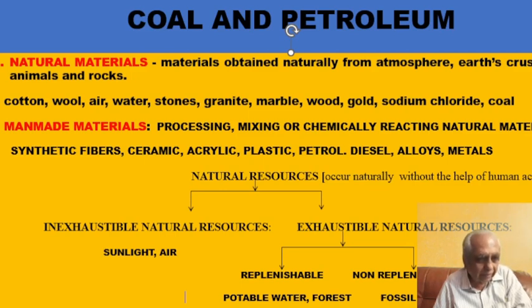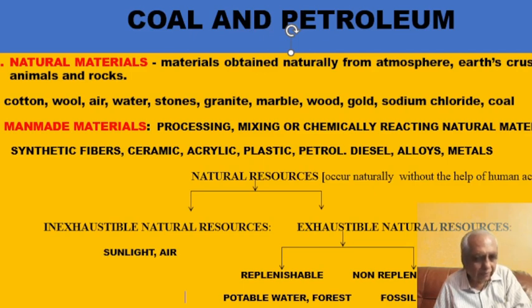So these materials we get from the atmosphere, earth's crust, rocks, plants and animals. The other group is called man-made materials. We take some natural material, mix them or chemically react them, do certain changes and then we use them. For example, synthetic fibers, ceramic, plastic, petrol, diesel, alloys. We get metals from earth, but we mix the metals in some proportion to get an alloy which would have properties that we desire.